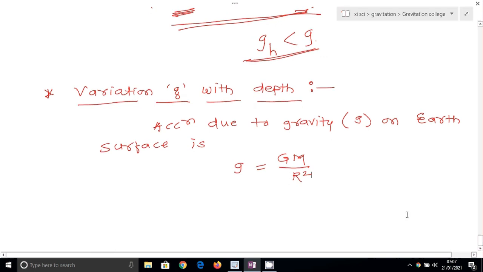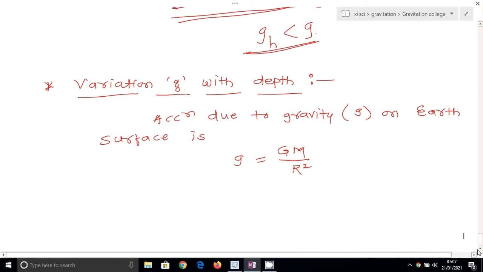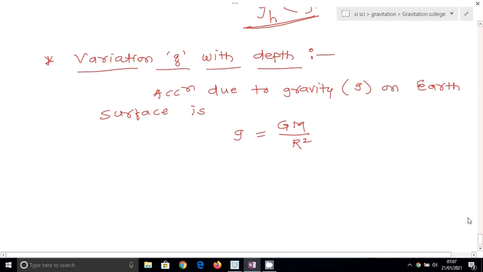Now consider the density of earth as rho. We know the formula for density is mass upon volume. So rho is equal to capital M, the mass of earth, upon V, the volume of earth.